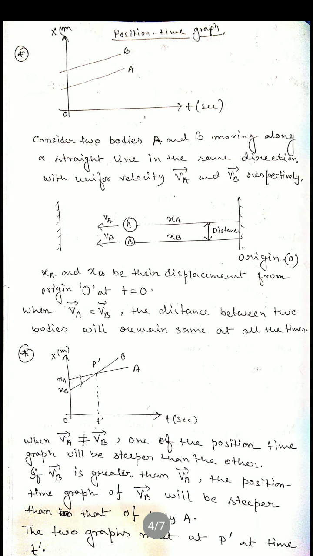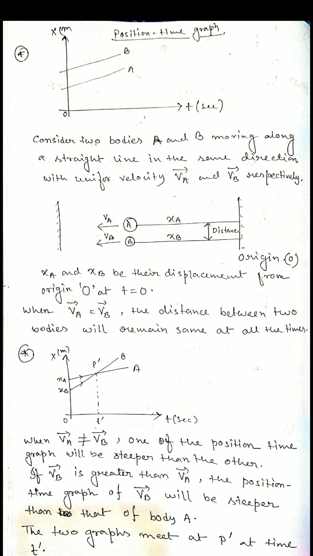So here we discuss the first one. Suppose A and B move together from the origin with velocities VA and VB. With respect to the origin, their displacements are XA and XB at time t equals 0. So when VA equals VB, what happens? The distance between the two bodies remains the same at all times, so the position-time graphs, as already seen in this figure, are parallel to each other.